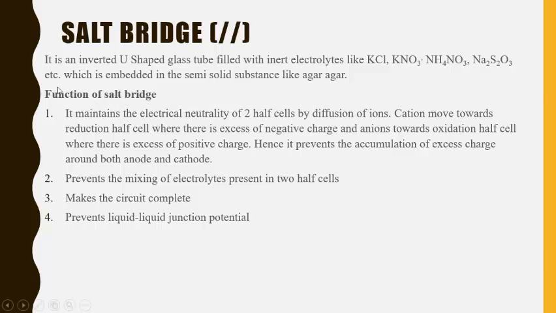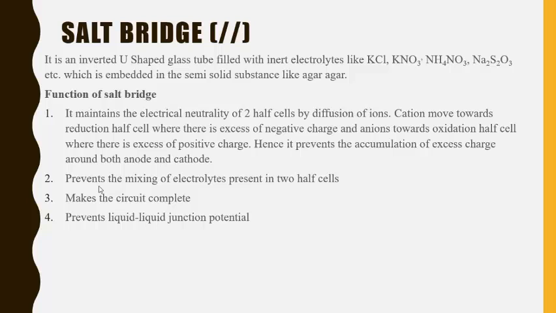The functions of the salt bridge are very important from the exam point of view as well. In the exam you will be asked to write at least two functions of the salt bridge. So you can be smart here and choose the very short ones that you can easily remember. The first one is, it maintains the electrical neutrality of the two half cells by diffusion of ions. It is very important that electrical neutrality is maintained between the oxidation half cell and the reduction half cell, and it happens by diffusion of ions through the U-shaped glass tube.